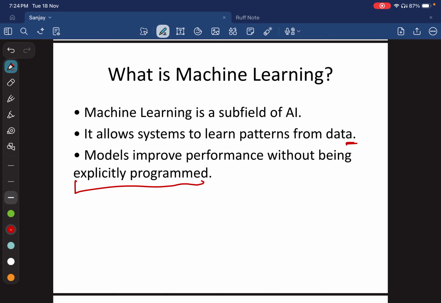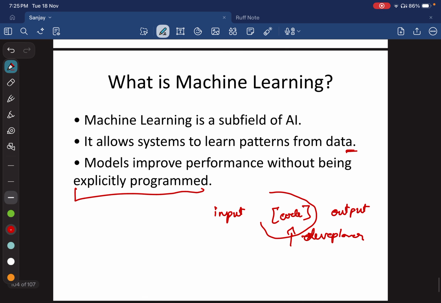Before machine learning or AI, we usually have a problem, and for that problem we have an input, and we need the corresponding output for this input, right? To process the input, we usually write code. This code is explicitly written by developers, right? And machine learning will improve the performance without being explicitly programmed, which means we don't need this code anymore.